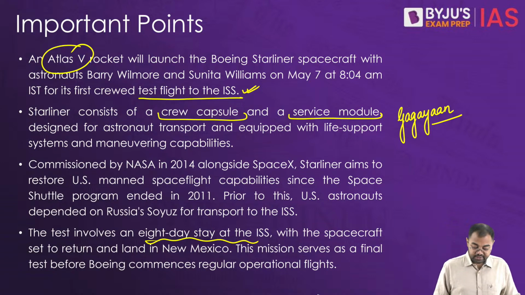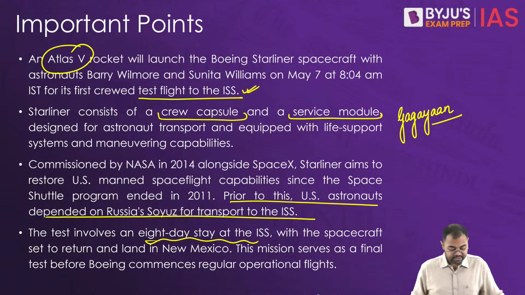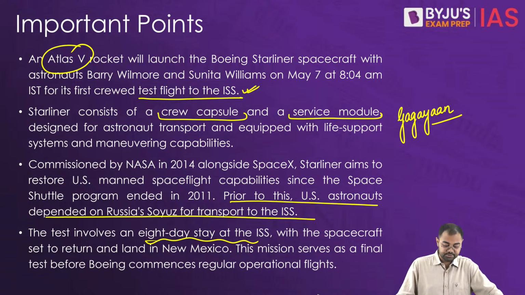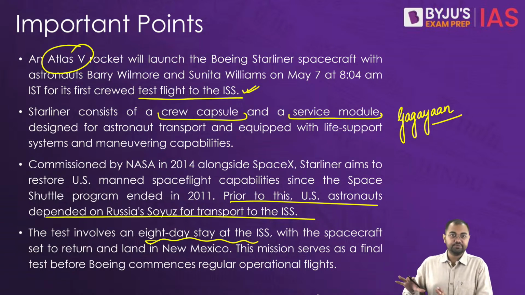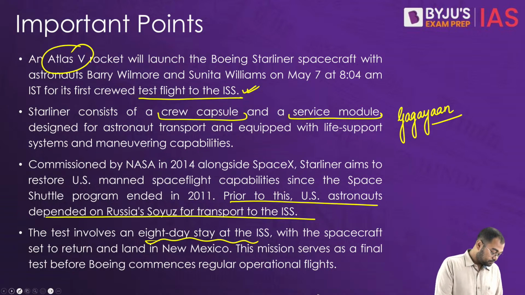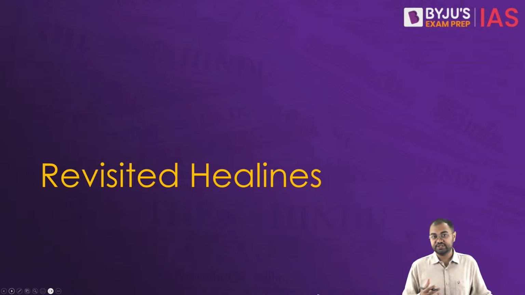Now also remember that it becomes very crucial, because prior to this the US astronauts depended on Russia's Soyuz for transport to the International Space Station, and that's why this is one of the ways in which they are completely getting away from any kind of requirement that they have from the side of Russia.